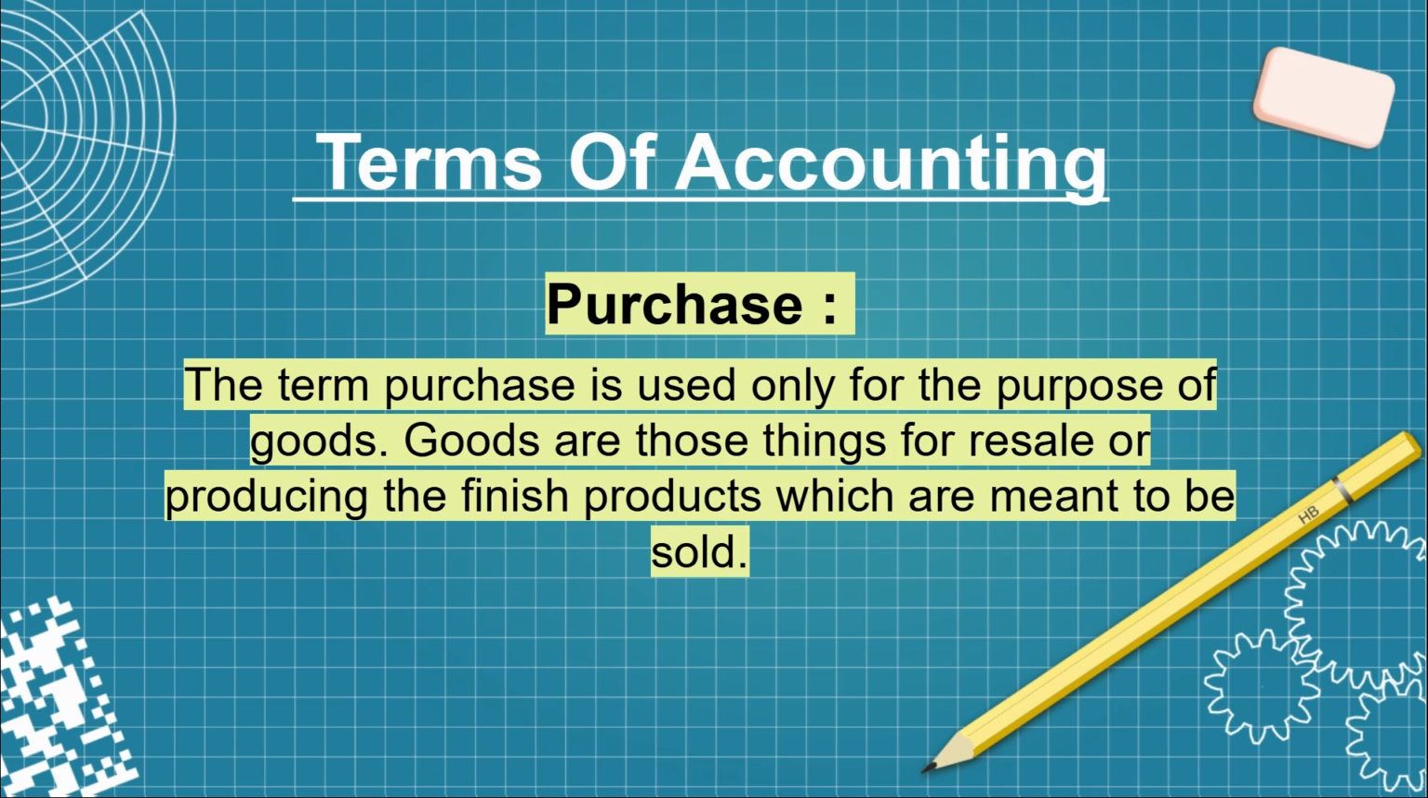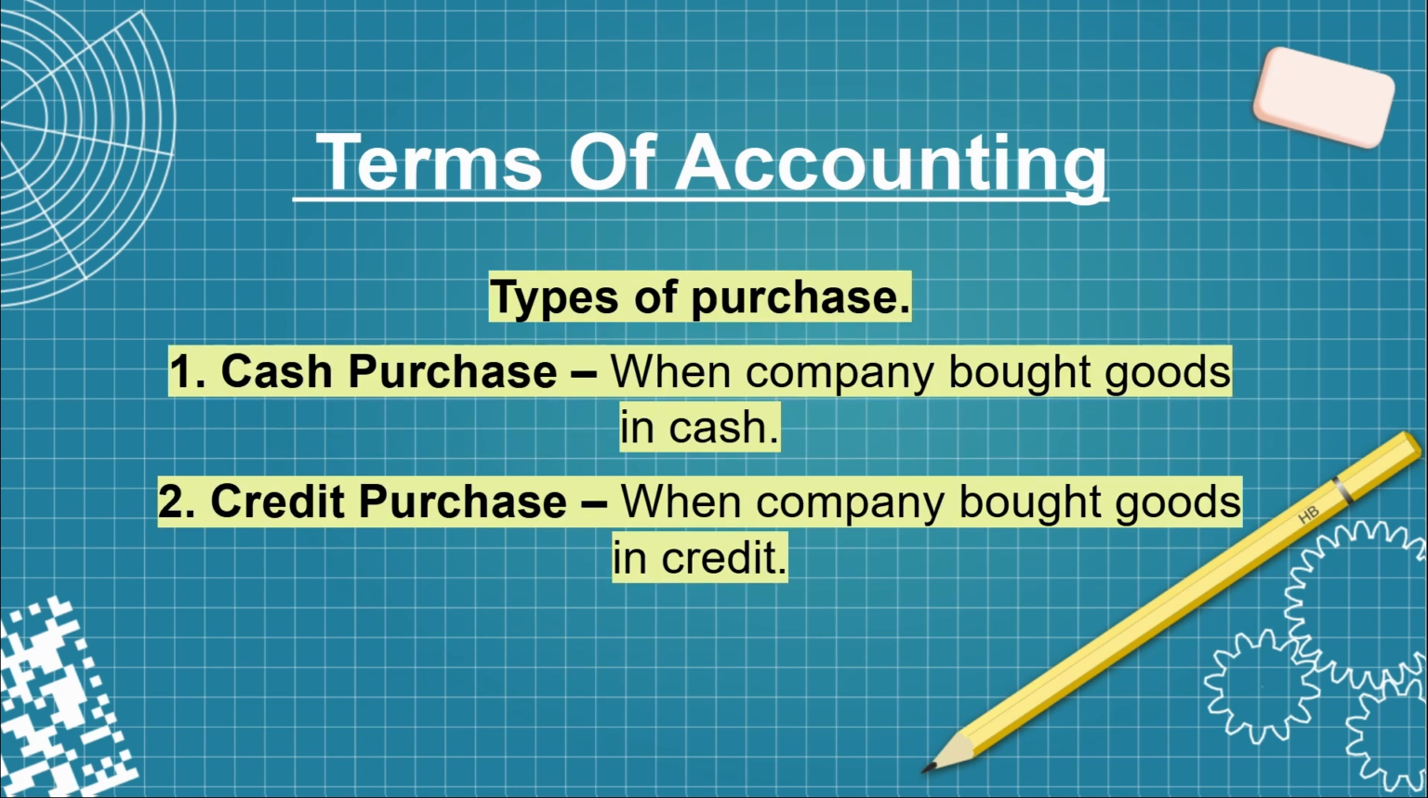And next we have purchase. So the term purchase is used only for the purpose of goods. Goods are those things for resale or producing the finished products which are meant to be sold. And under this purchase, we have two types of purchase. One is cash purchase and the other one is credit purchase. So cash purchase means when a company buys goods in cash, and credit purchase means when the company buys goods on credit.